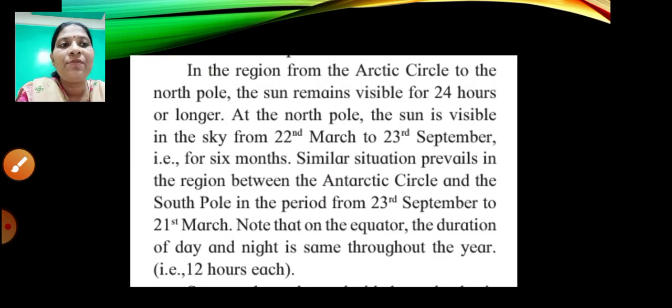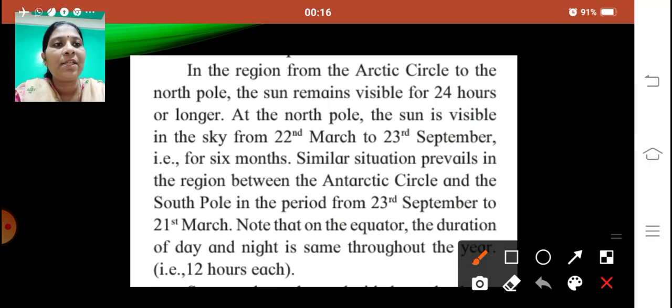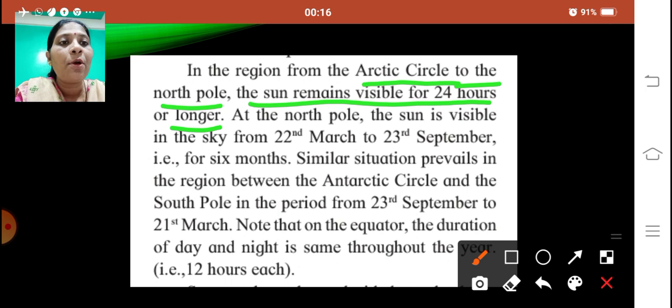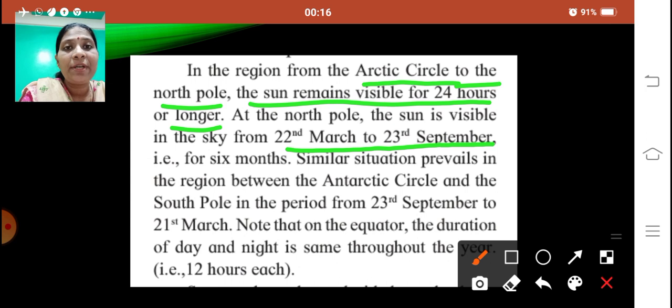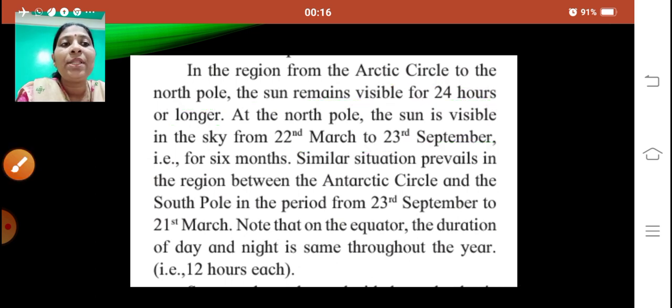So the sun remains visible for 24 hours, or longer, from the Arctic Circle to the North Pole. This is from 22nd March to 23rd September. During this period there will be daytime for 24 hours in the region between the Arctic Circle and the North Pole. A similar situation will also be there in the southern hemisphere, between the Antarctic Circle and the South Pole, from 23rd September to 21st March. We'll see that again.